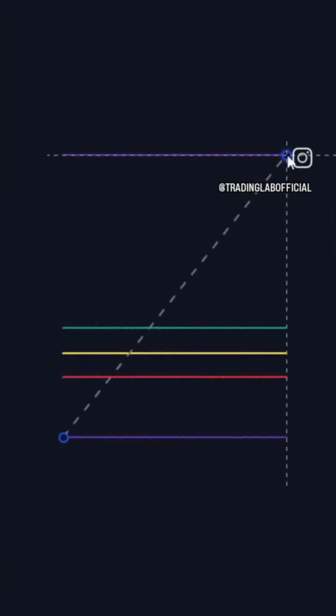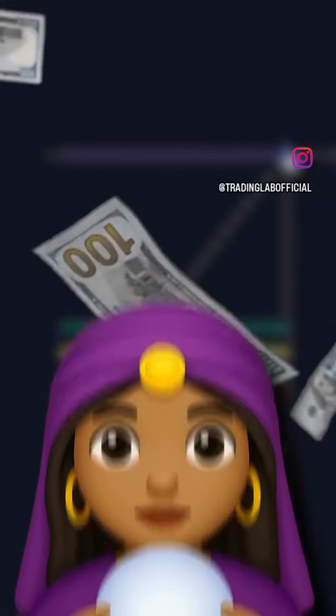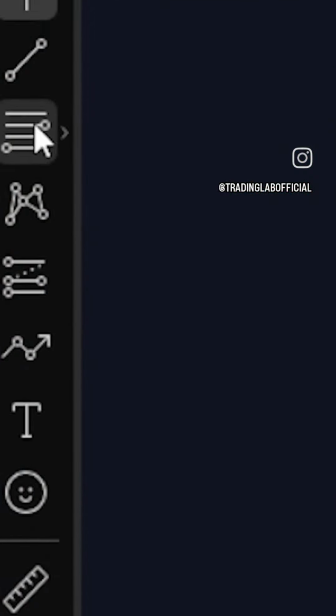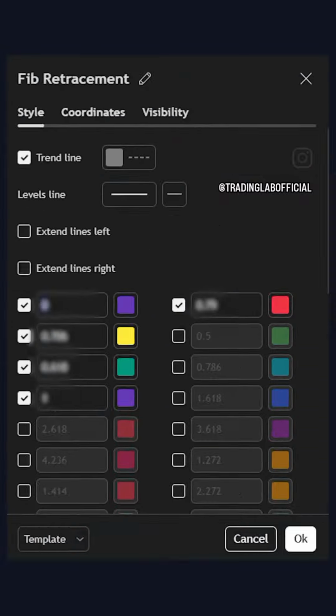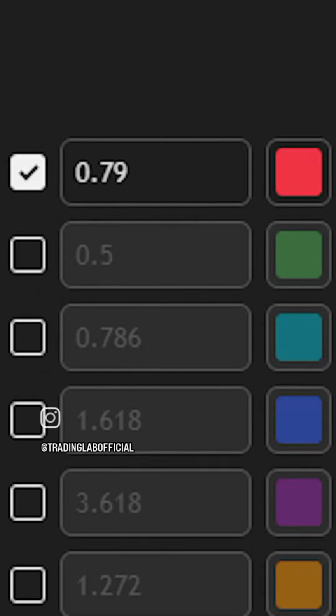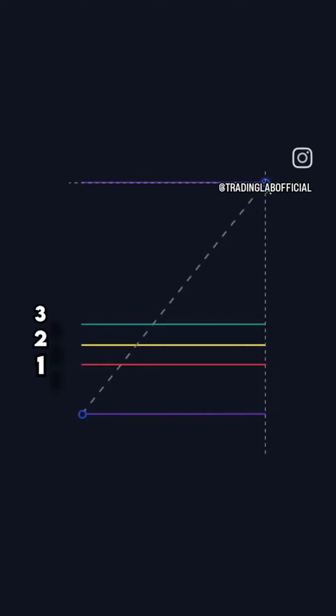This one tool can predict exactly where price is going to reverse, and it's pretty damn good. First, grab your Fibonacci tool, go to the settings, change the values to 0, 0.706, 0.618, 1, and 0.79. This will give you 3 main levels that look like this.